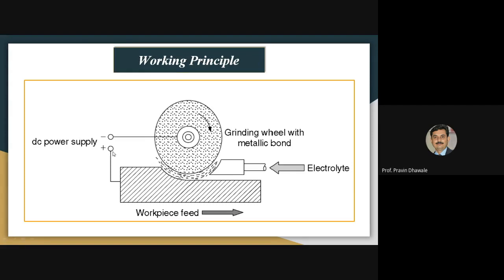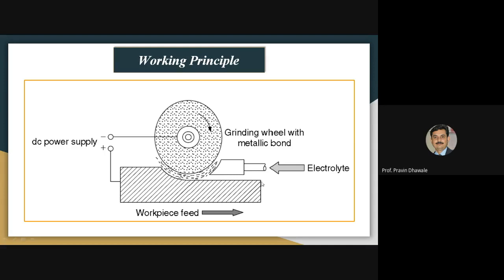The positive terminal of the battery will be connected to the workpiece, so the workpiece will act as an anode. When we apply power across these two electrodes, that is the grinding wheel and the workpiece, the potential difference applied will cause a chemical dissolution process. This chemical dissolution is possible when we supply the electrolyte solution between the gap of the grinding wheel and the workpiece.